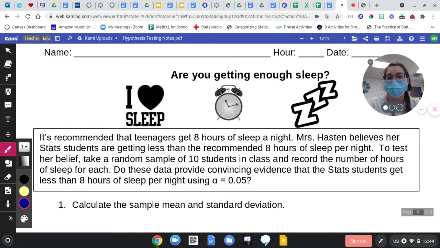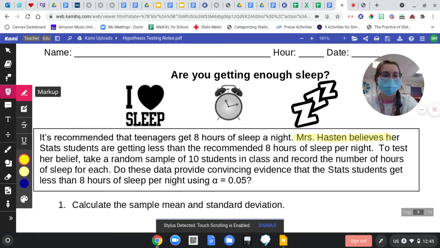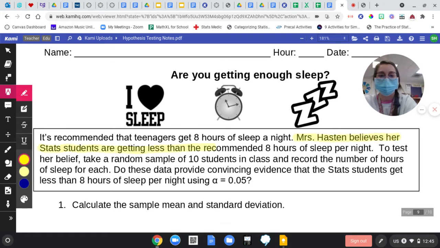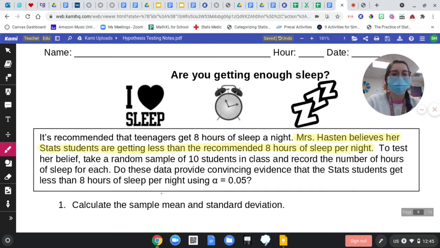Alrighty. So, will someone read the box for us? We're talking about, are we getting enough sleep? It's recommended that teenagers get 8 hours of sleep a night. Ms. Haston believes her stats students are getting less than the recommended 8 hours of sleep per night. To test her belief, take a random sample of 10 students in class and record the number of hours of sleep for each. Do these data provide convincing evidence that the stats students get less than 8 hours of sleep per night using alpha equals 0.05?